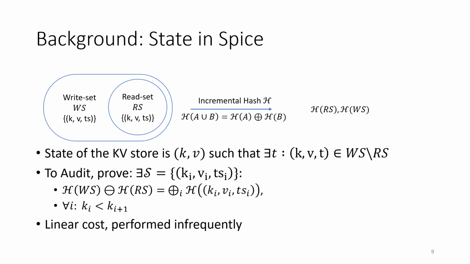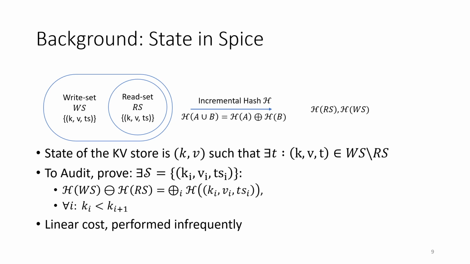Within each computation, SPICE tracks the state logically by a set of timestamped reads and writes. These sets are compressed with an incremental hash function, which has the property that the hash of the union of two sets can be computed quickly from the hashes of the sets individually. This pair, the hash of the read set and the hash of the write set, is then used analogously to a Merkle root in some other systems.